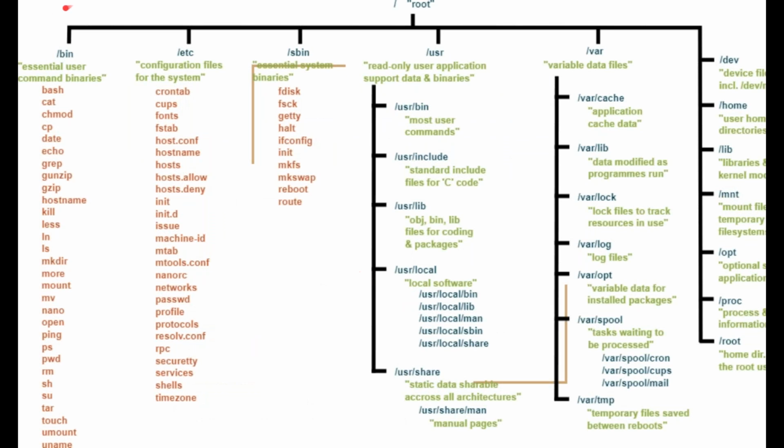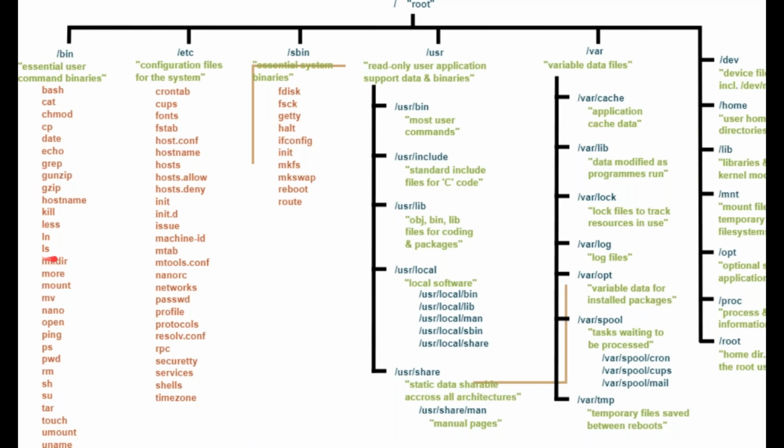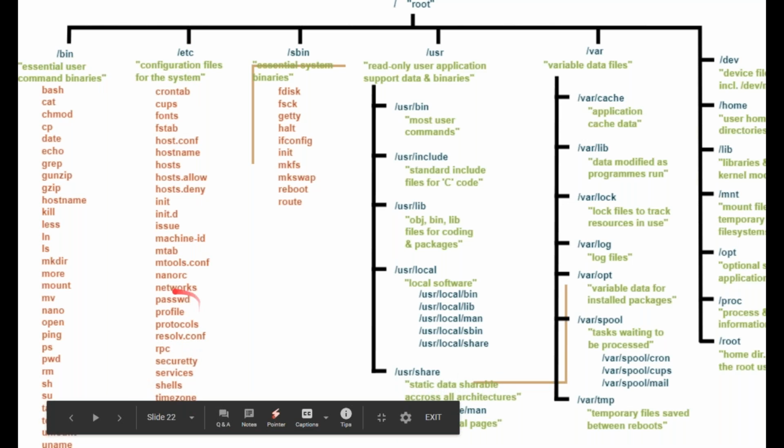Now every folder has a set of commands. For example, the bin folder, the var folder, the dev device folder. Every folder has a set of commands. For example, bin has the ls command, ln command for your hard link and soft link, kill, hostname, zip, echo, date. So all basic commands are basically in your bin folder. Similarly, the etc folder has various files like networks, passwd, profile, security, services, shells.